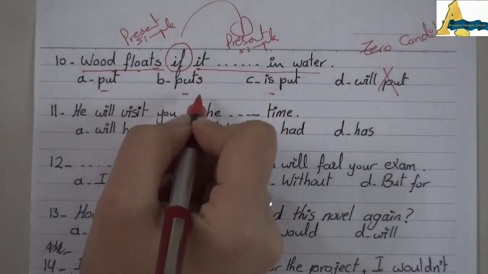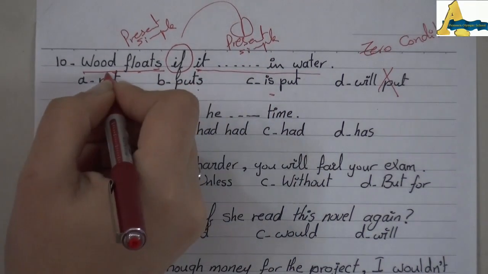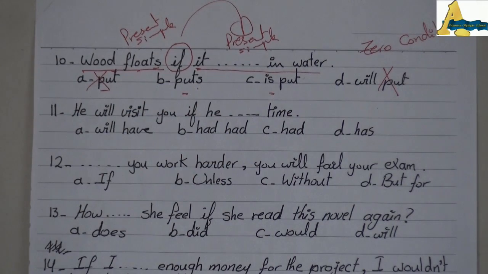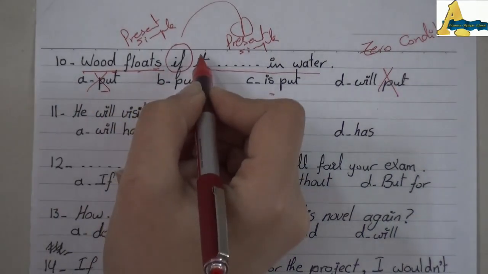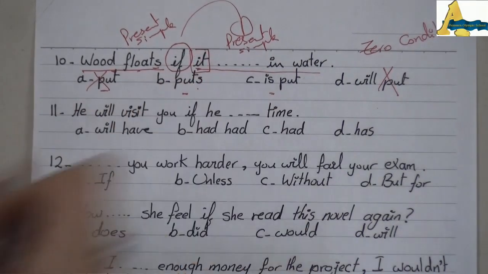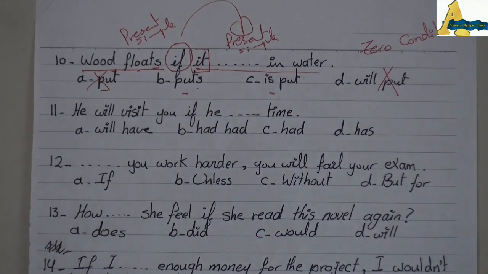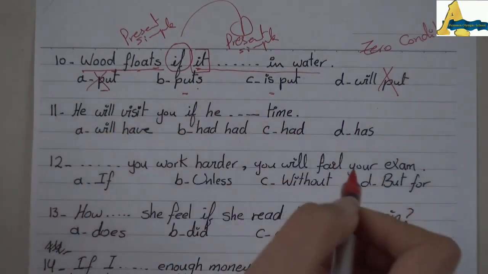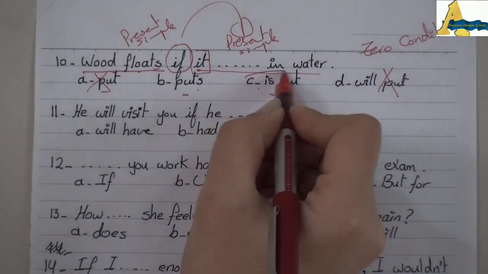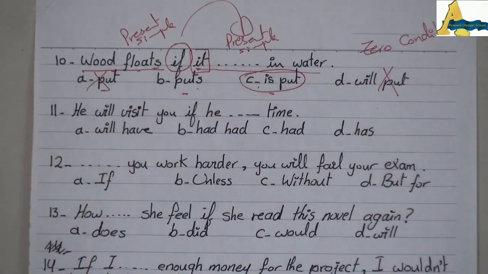Puts has to take S at the end of the verb, so put is excluded. It here is the receiver of the action. So the word would be is put, not puts. So it's a passive form. I will choose is put, not puts.